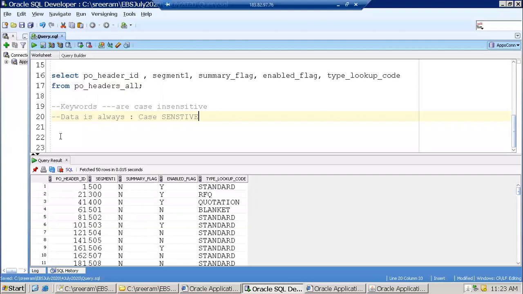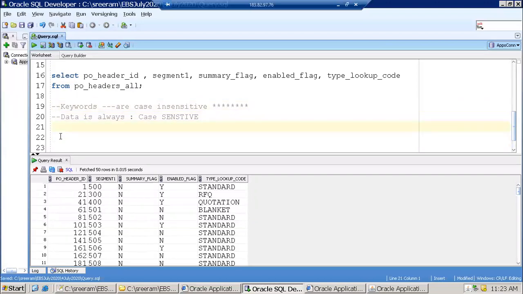Remember this. Whatever data you store in your system is always case sensitive, but any Oracle keywords are case insensitive. Clear?